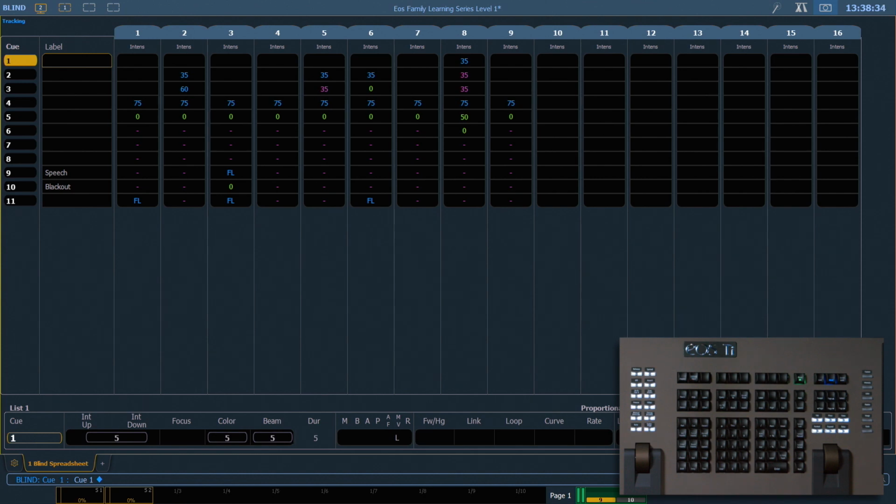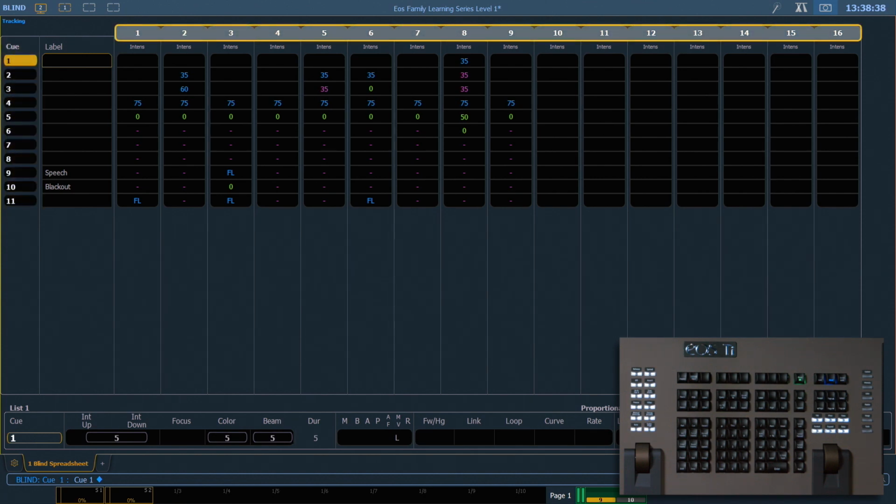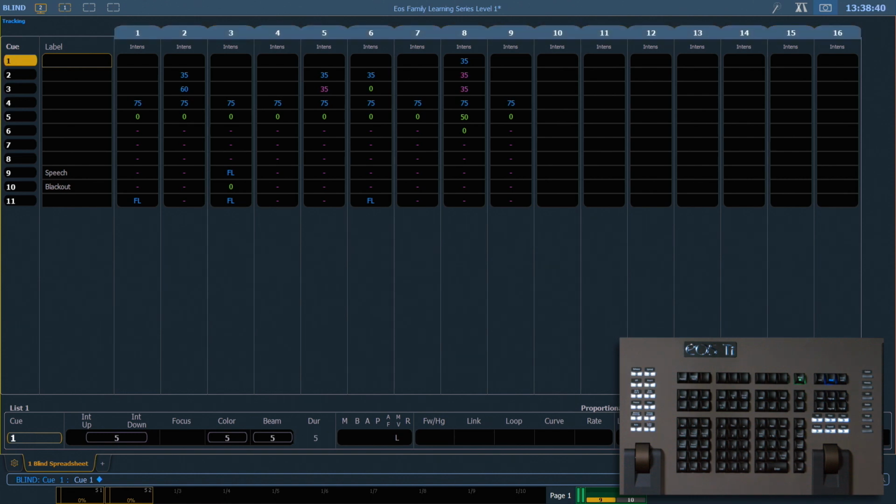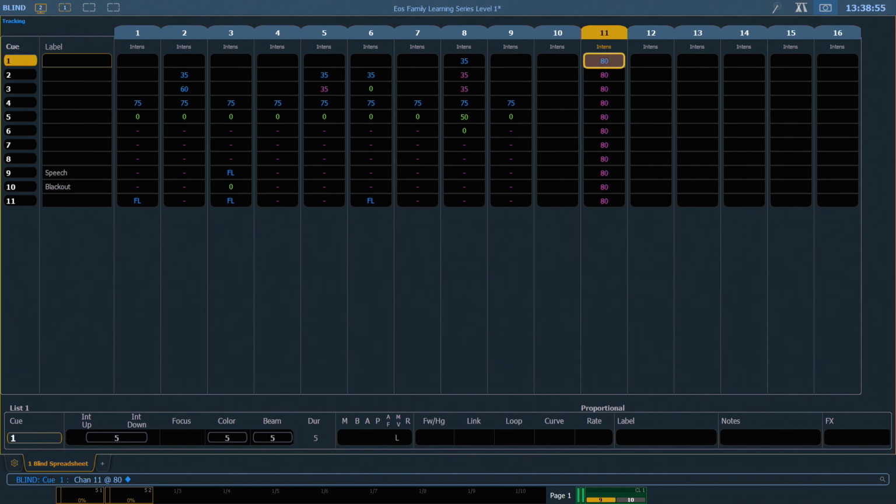You'll notice our cues are along the left-hand side, and our channel numbers are across the top of our spreadsheet. So we can see each channel moving forward through all of our cues. From here, we're going to take channel 11 and place it at 80%. You'll notice we put a move instruction on Q1 to go to 80, and in every subsequent cue after Q1, because there are no move instructions, 80 tracks forward. So in Q1 it's blue as it's coming up, and then it's magenta all the way forward since it's tracking.